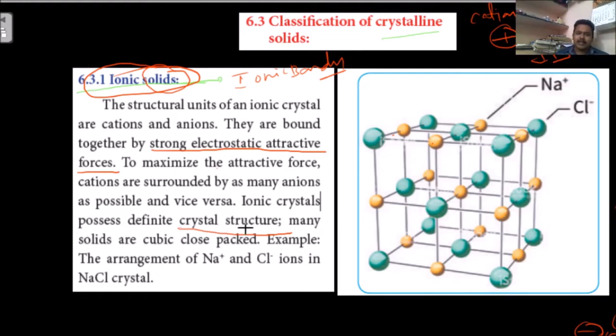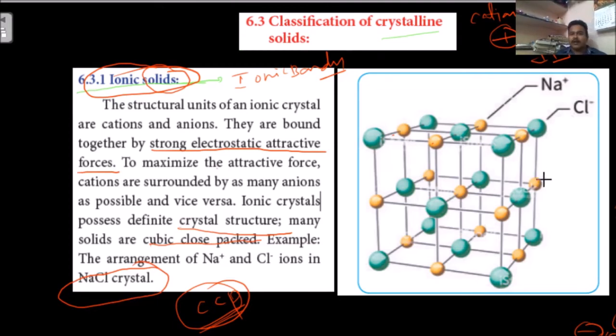Here many solids have the CCP structure. About this we are going to learn in future. In the next videos we will discuss the cubic close packed structure very clearly, but most of the ionic solids come under this CCP structure. Example: NaCl, normal salt. Here they are talking about the crystal of NaCl, the crystal of salt.